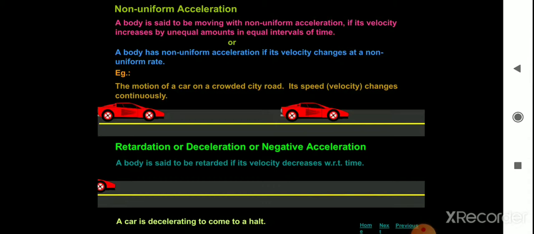While you are going to stop the vehicle, what are you going to do? You are going to decrease the speed. You are decreasing the velocity. While you are decreasing the velocity with respect to time, that means it is retarded, and that is called deceleration. So retardation, or deceleration, or negative acceleration is when we decrease the velocity with respect to time.